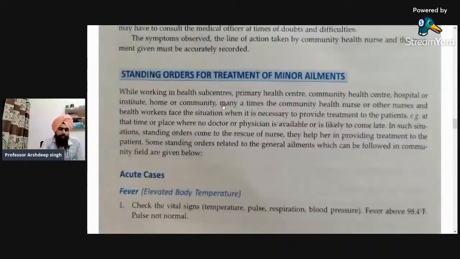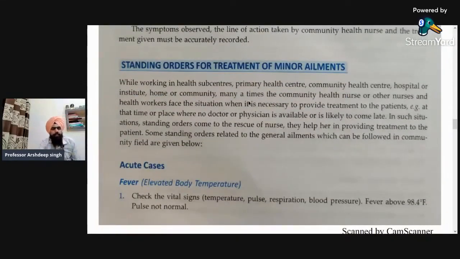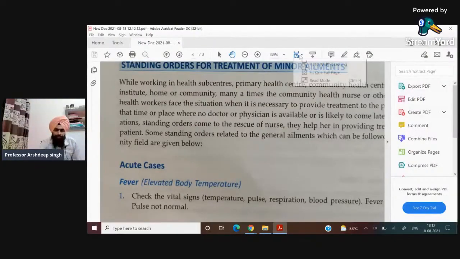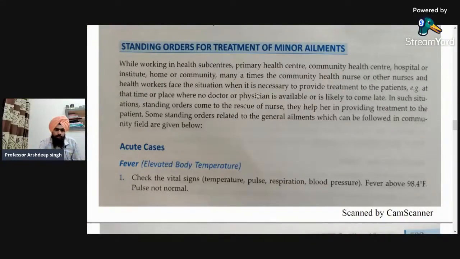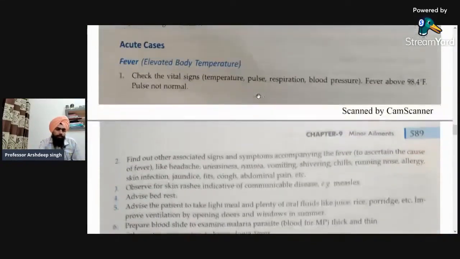Next one is the standing orders for the treatment of minor ailments. So this is the main topic. Standing orders for the treatment of minor ailments. Firstly, I am starting with the acute cases. There is a category of minor ailments. I will not explain all the minor ailments today, only two to three, because I have included the topic of standing orders in today's topic. In the next topic, I will explain the different types of minor ailments and how they have to be managed.